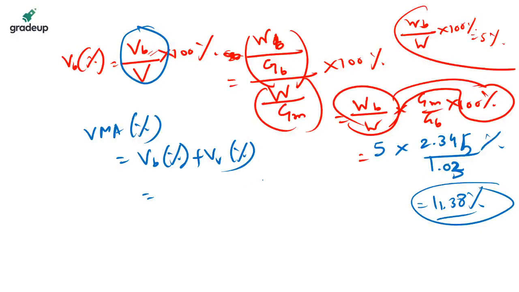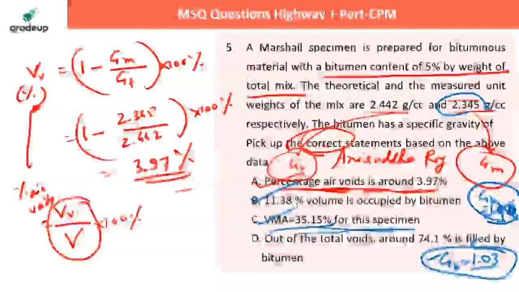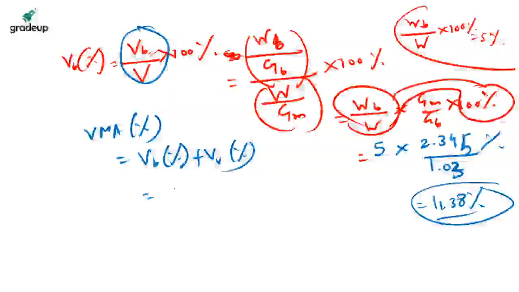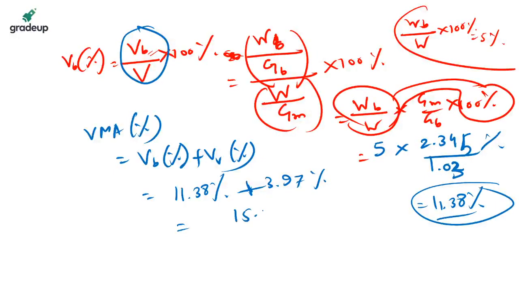It's a very simple question, right? VB percent देखो क्वेश्चन में दिया हुआ है 3.97, मतलब तुमने कैलकुलेट 11.38%. VV percent also you have calculated 3.97%, right? So the answer is coming as how much, beta? 11.38 plus 3.97. So my answer is coming as 15.35%.